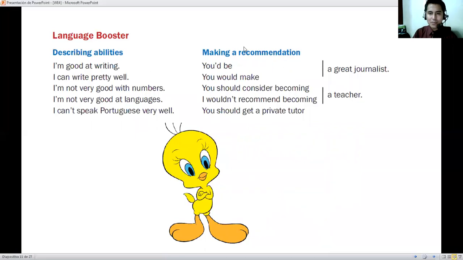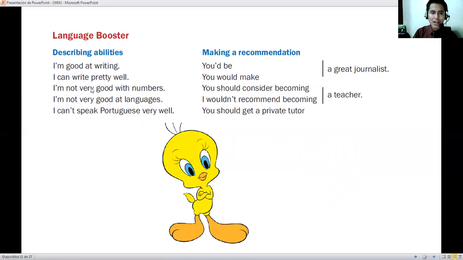And in the case of making a recommendation, we can say you'd be, you would make, you should consider becoming, I wouldn't recommend becoming, you should get a private tutor, no? These are recommendations to make these abilities possible, okay? That is the one thing that you have to consider in this part of this session.